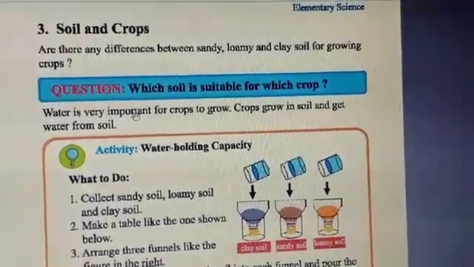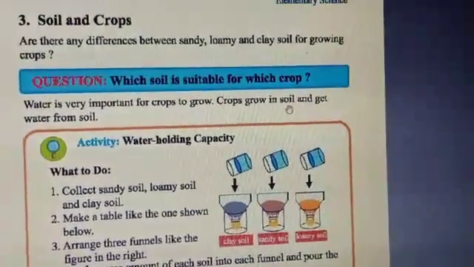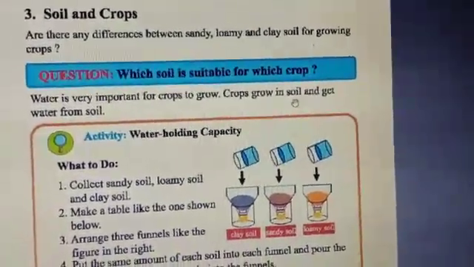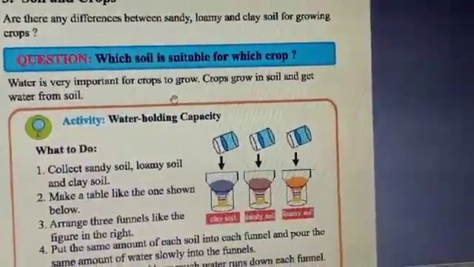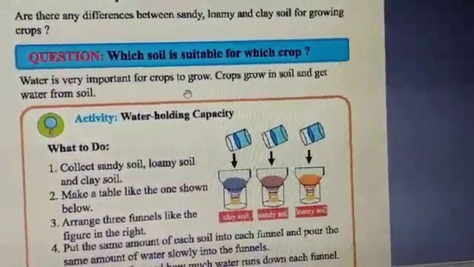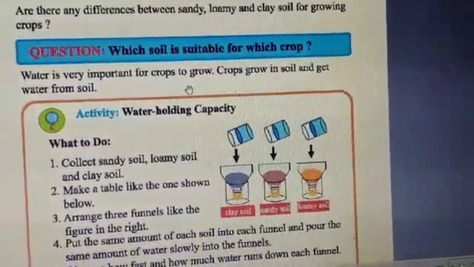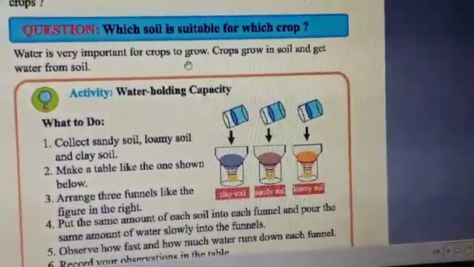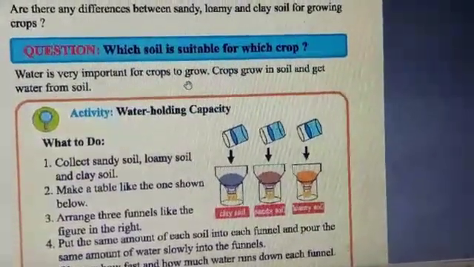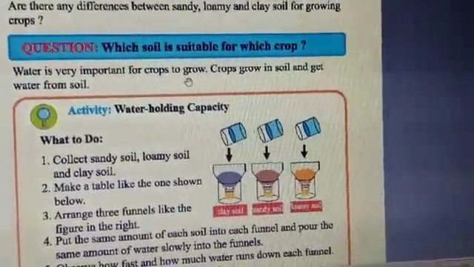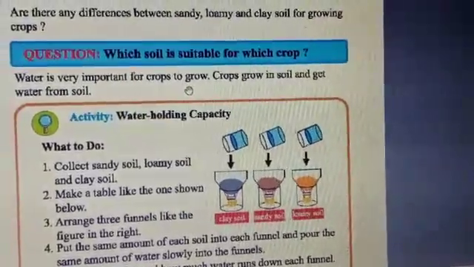Water is very important for crops to grow. Crops grow in soil and get water from soil. We already know that crops need water for their growth. They cannot grow without water. They cannot survive without water. And this water crops get from soil.